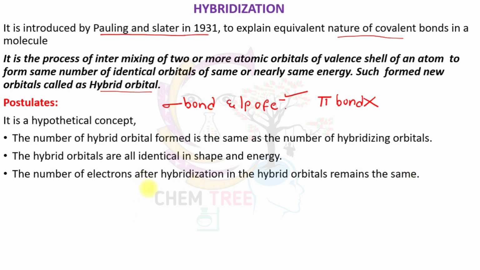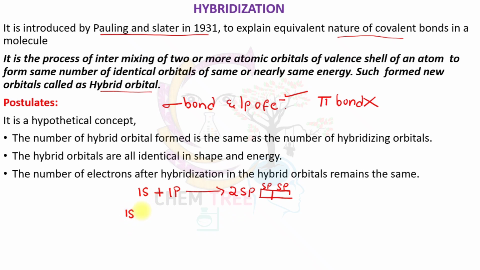For example, when a 1s orbital intermixes with a 1p orbital, it forms 2 sp hybrid orbitals which are identical in shape and energy.